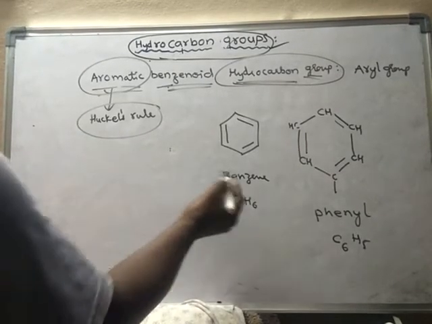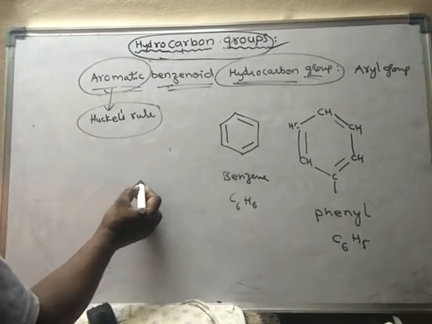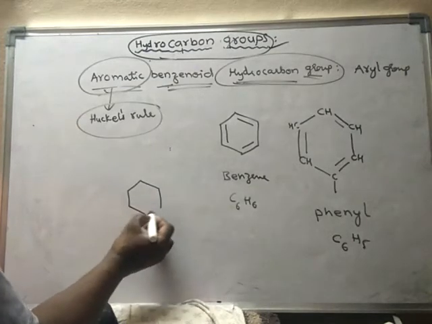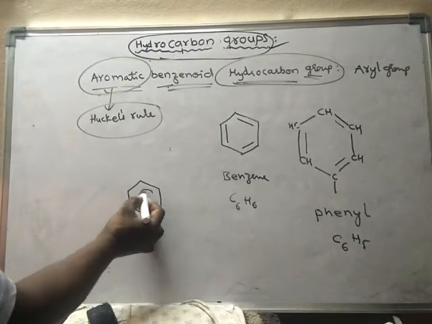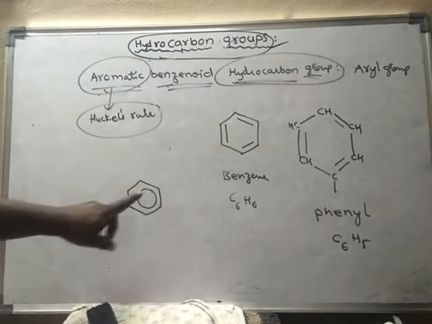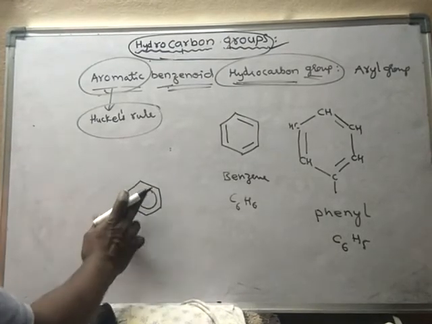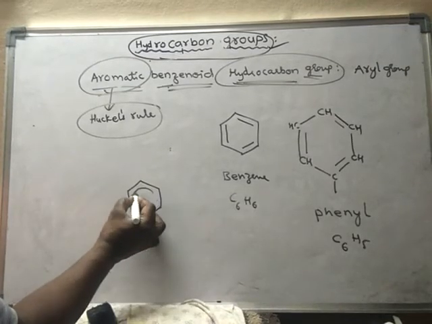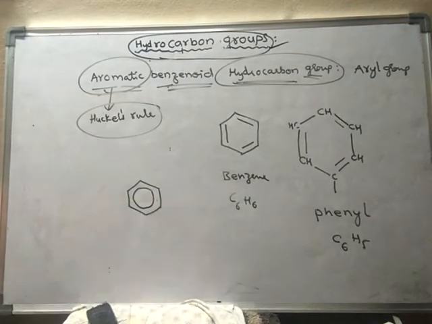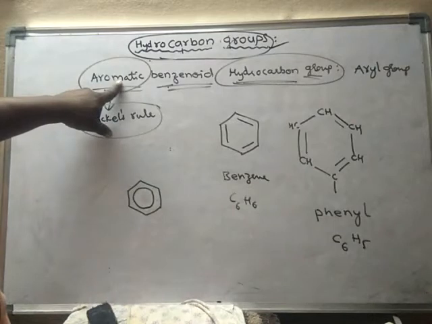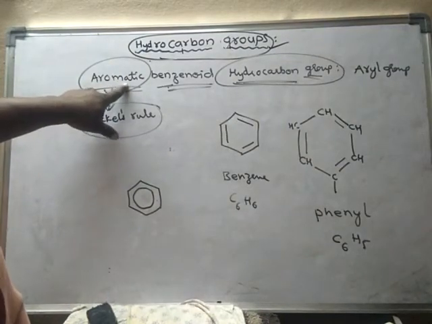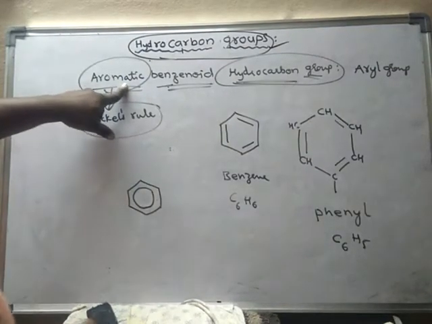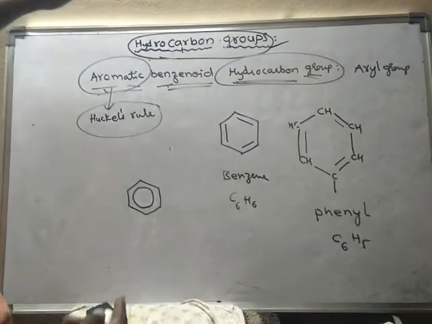Generally, benzene can be denoted like this also. Why is there a circle inside the ring? Because it is aromatic, and in aromatic compounds conjugation takes place. What is the meaning of conjugation?